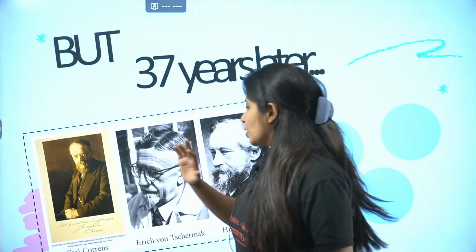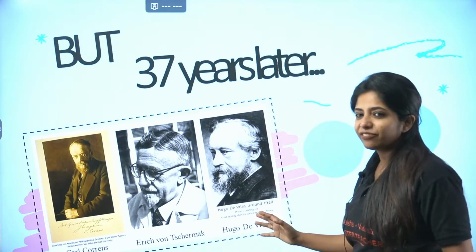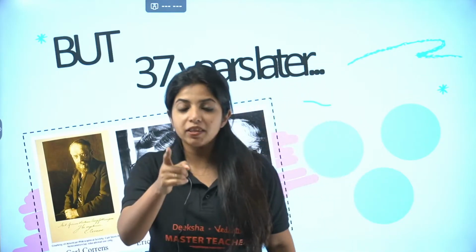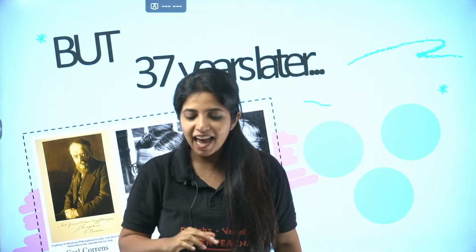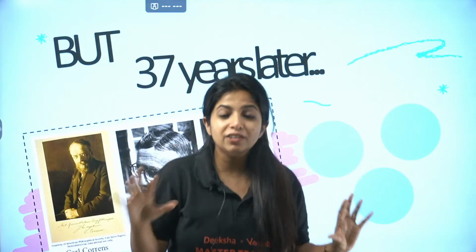Their names were Correns, Tschermak, as well as de Vries. You're going to study about them in the later part of this chapter. They said that what Mendel told was actually correct. And that's when Mendel re-established all his recognition.